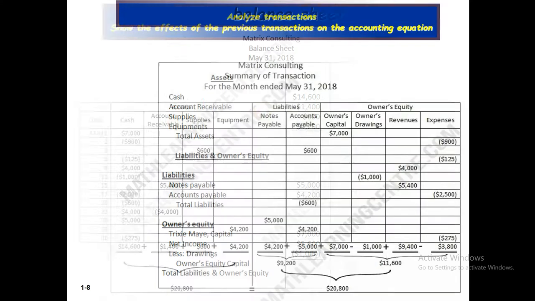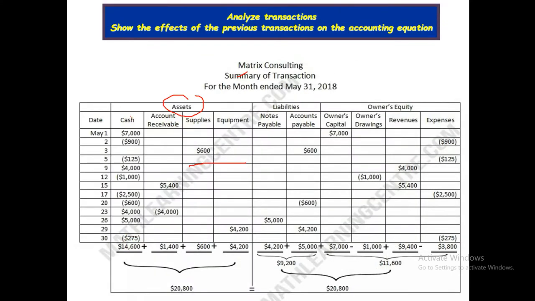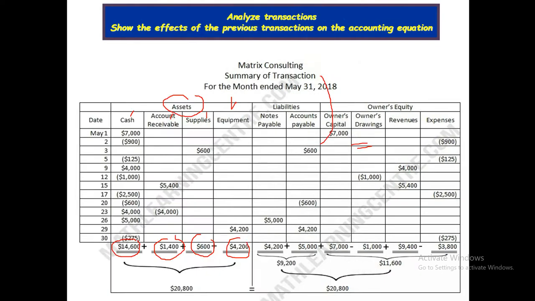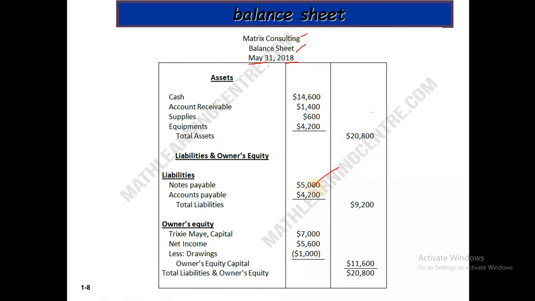On the asset side, we have four assets. This is cash and its closing balance, accounts receivable and its closing balance, supplies and its closing balance, and equipment and its closing balance. From these balances we can prepare the asset side, and this is the total assets. For liabilities, we have two: notes payable and accounts payable. This is our total liabilities.